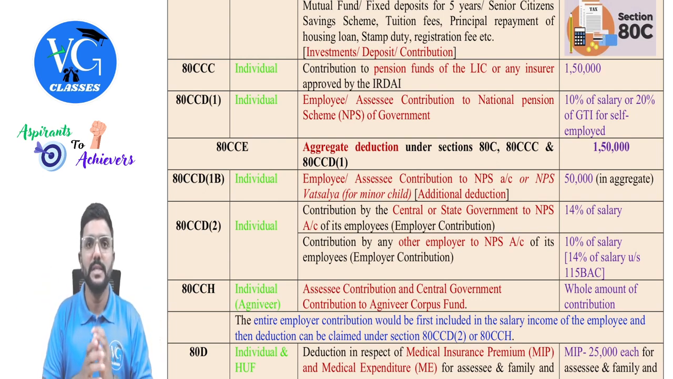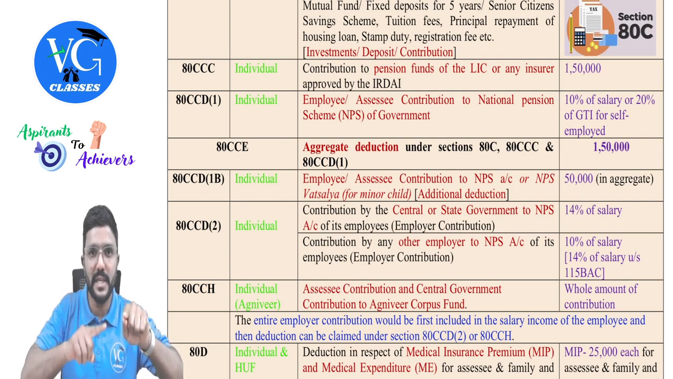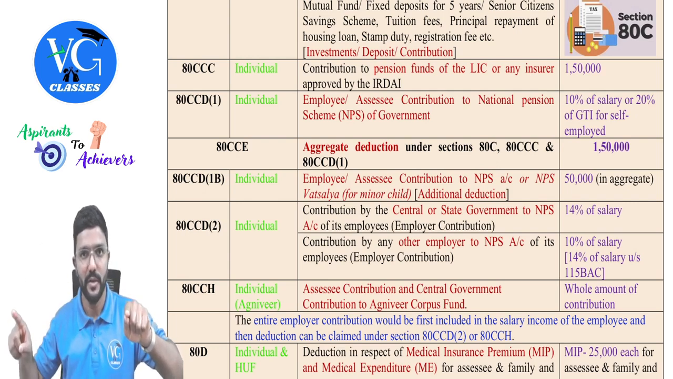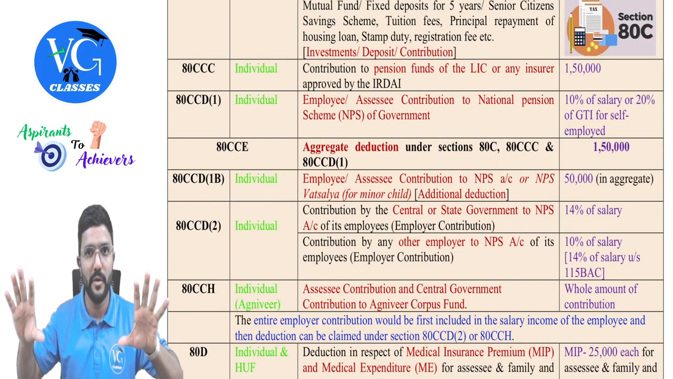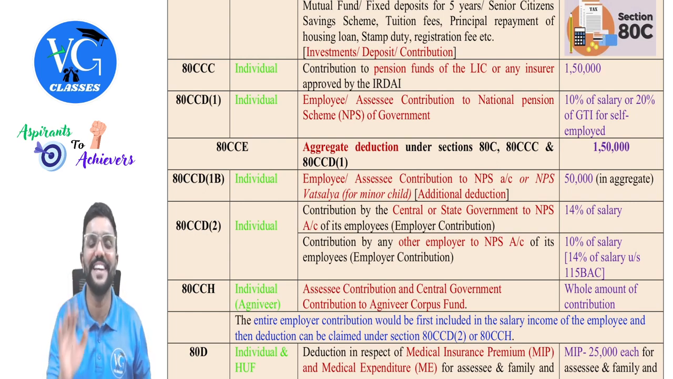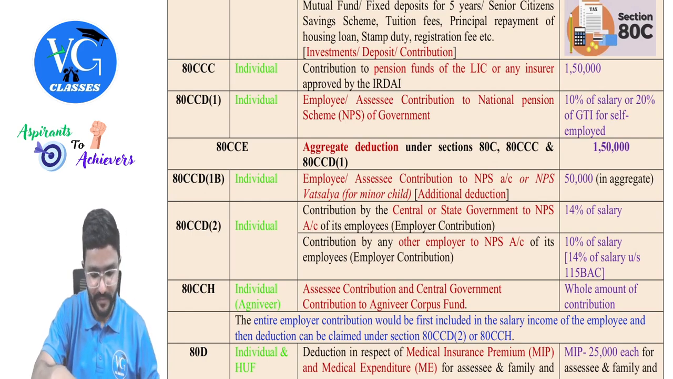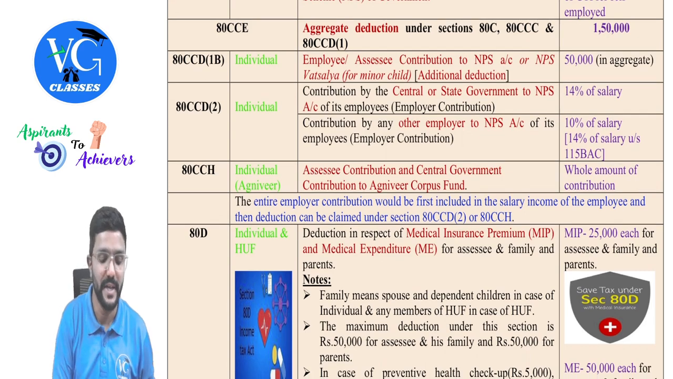Now, sir, assessee can open the NPS account in his own name. He can also open NPS Vatsalya in the name of minor child. For both, 50-50 will be allowed, or both put together aggregate is 50,000. Both put together aggregate is 50,000. Clear? So please be very careful with it. Okay, then let us proceed further.